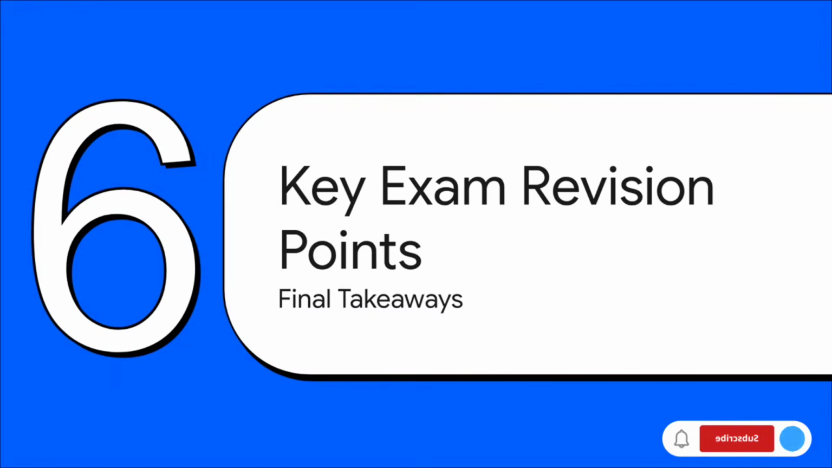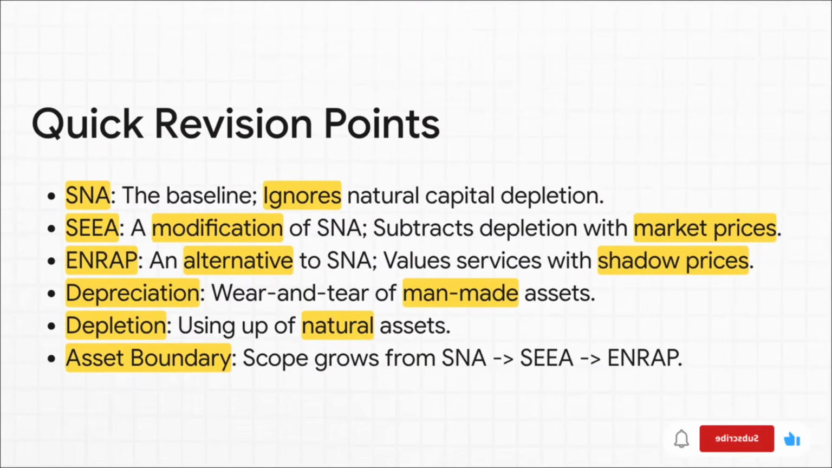Okay, we're on the home stretch now. Let's do a quick fire revision round to really lock all of this knowledge in. These are the bullet points you want to have fresh in your mind when you're sitting in that exam hall. Okay, let's go. First, SNA. That's the baseline system, and it ignores natural capital. Got it? Next, SEEA. Remember, it's a modification of SNA. It subtracts depletion costs, but only using market prices. It's designed to be consistent with SNA. Then we have ENRAP. This is an alternative to SNA. It values things that aren't sold in a market by using shadow prices, and it's consistent with economic theory.